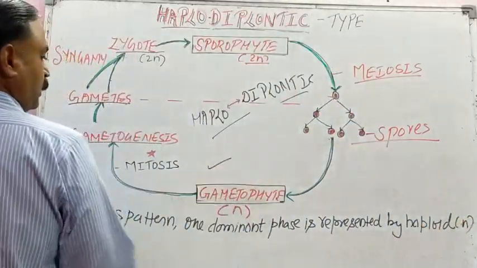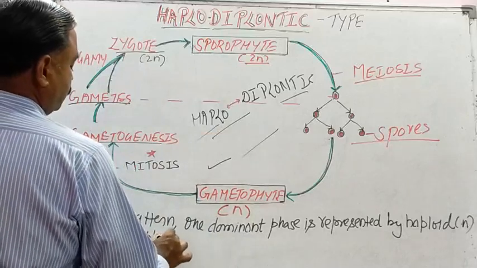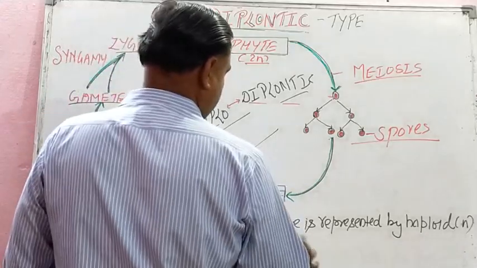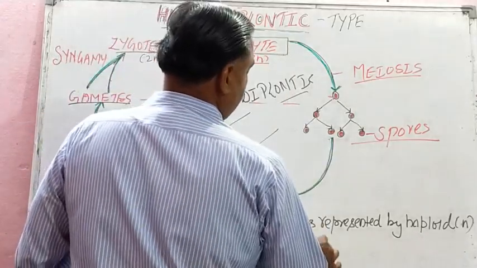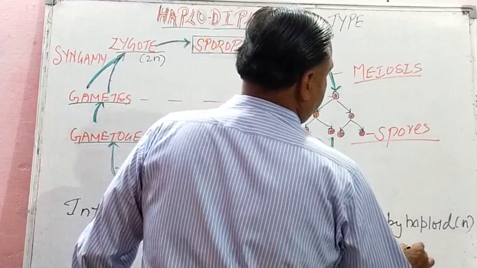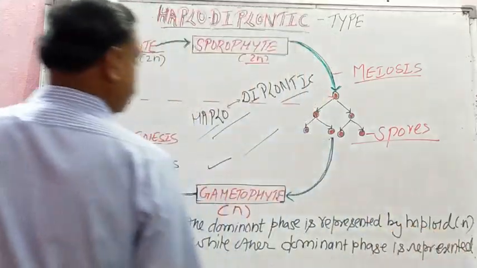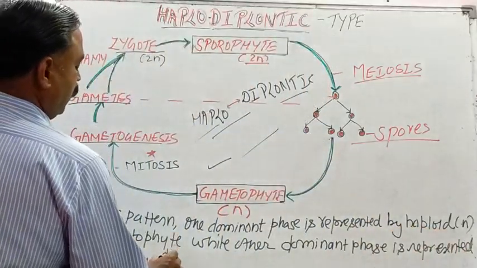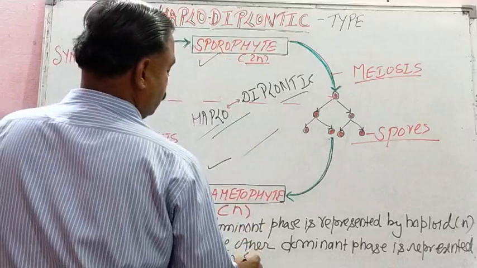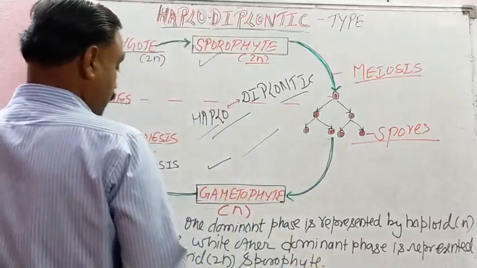This one, this area, haploid gametophyte, while the other dominant phase, this one, is represented by diploid 2n sporophyte, and the best example, student, is your pteridophytes.